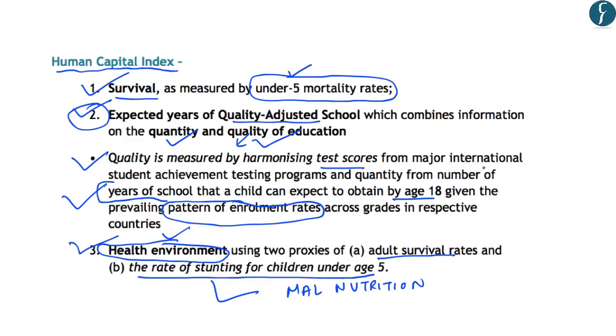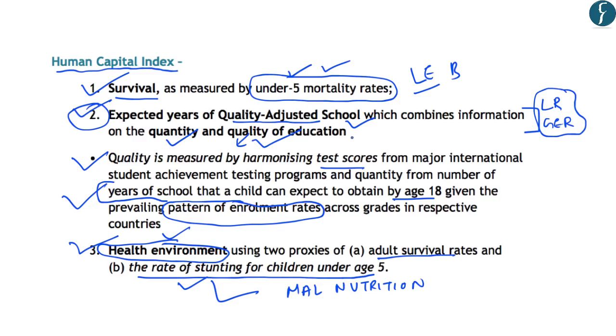So now when the Human Capital Index is compared to the HDI, we know that under the Human Capital Index, the education factor is calculated based on quality adjusted schooling. However, under the HDI, it only uses the literacy rate and the gross enrollment ratio. Secondly, under health, this index talks about the survival rates, that is the under 5 mortality rates, as well as the rate of stunting for children under the age of 5. However, the Human Development Index uses the life expectancy at birth. So you should know about the differences between the Human Capital Index and the Human Development Index.